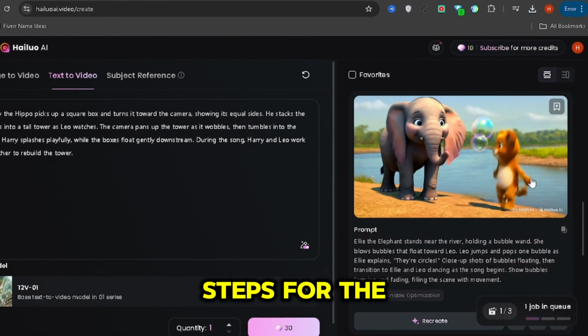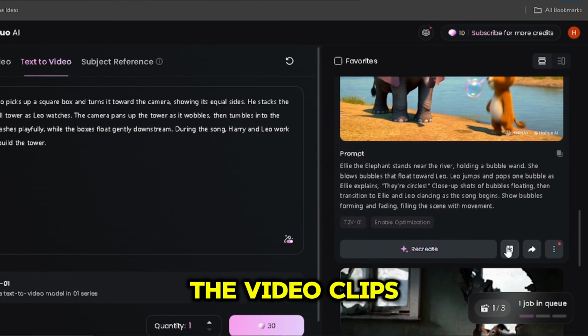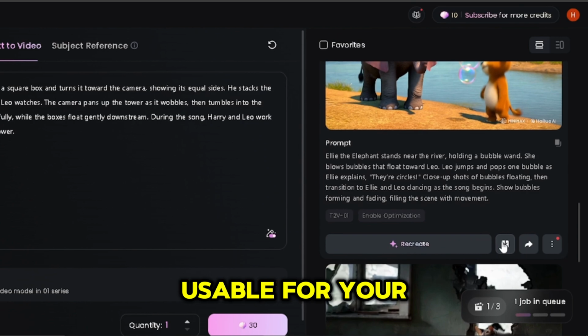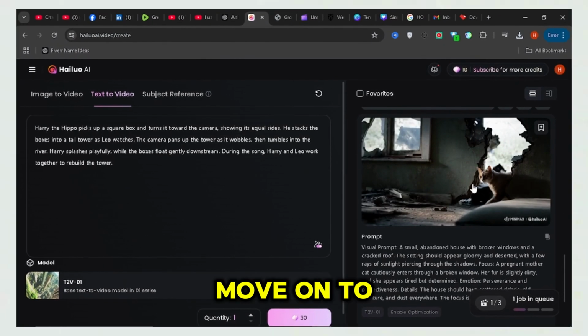Repeat the same steps for the remaining clips. By the end of this process, you'll have all the video clips fully ready and usable for your YouTube project. Now that the videos are complete, let's move on to the next part.